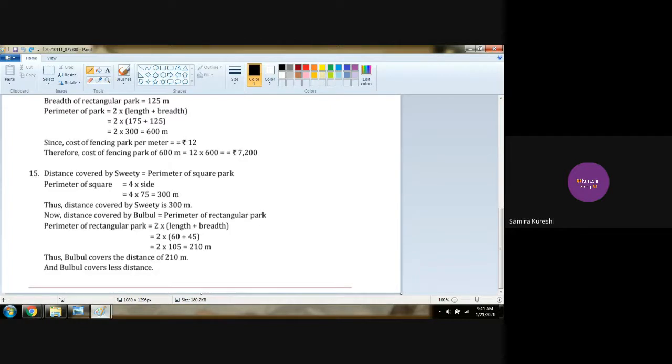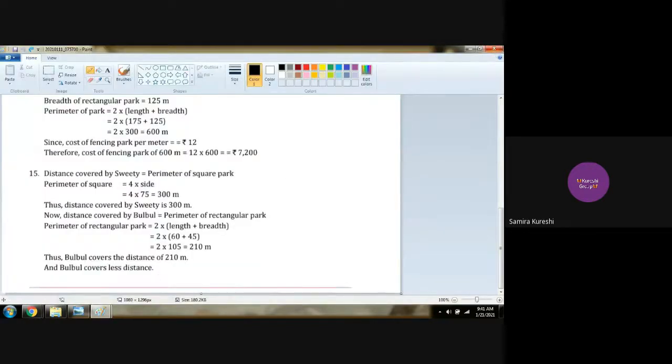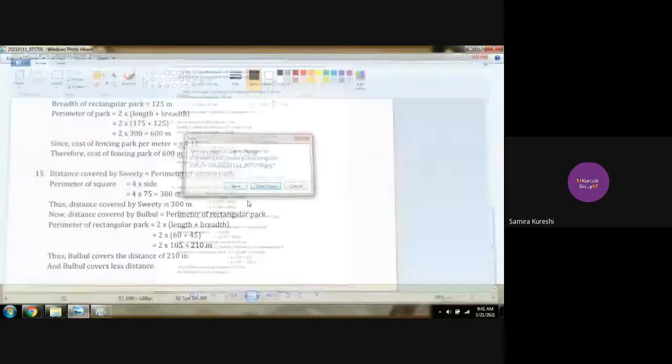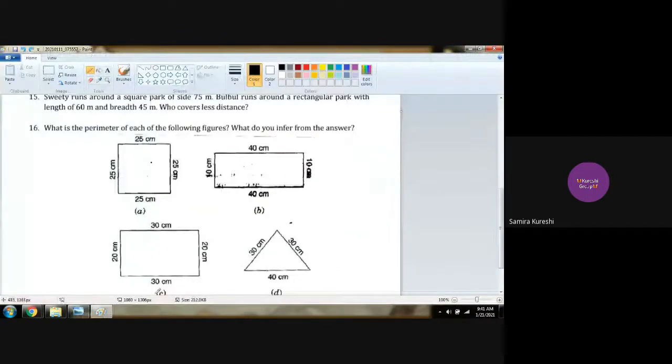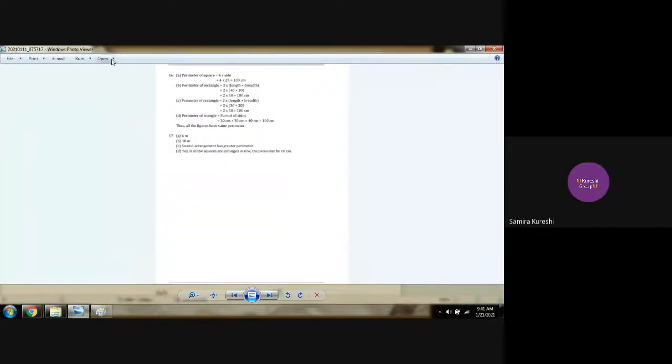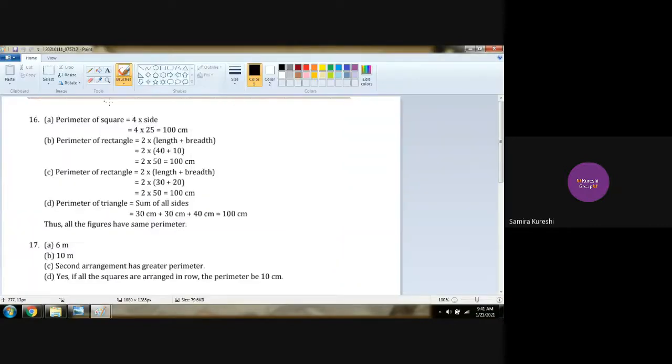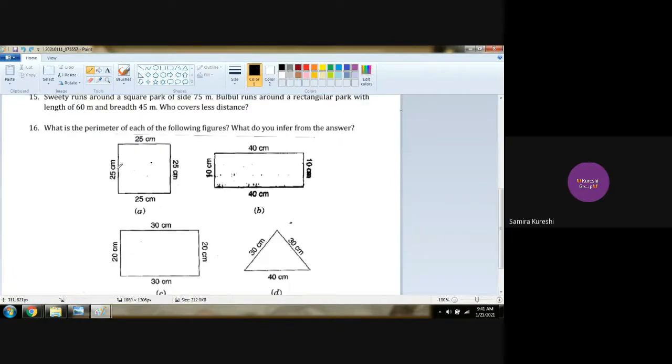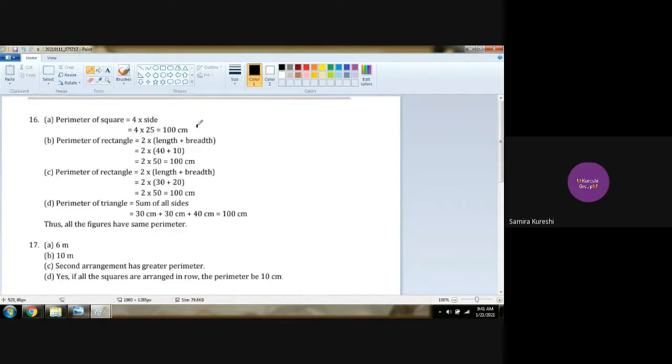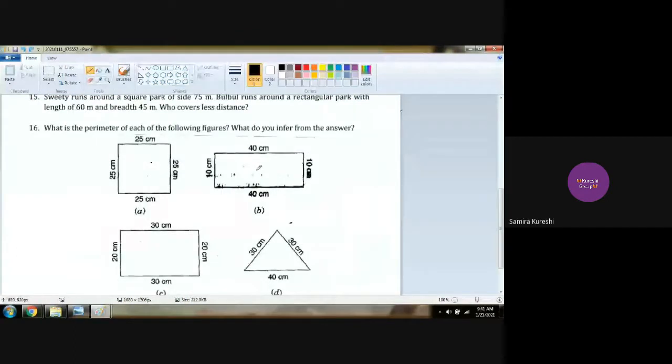So let me check this. Just a second. This question number 16, I'm sorry. Answer 16. Square. Square has what? All four sides equal? Yes. So do 4 into side. Just see here, 4 into side, 4 into 25 is 100 centimeter. First figure over.